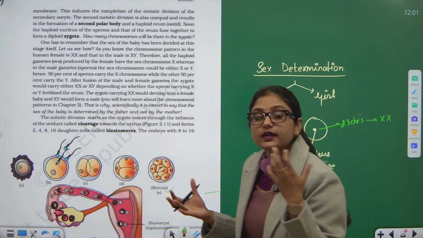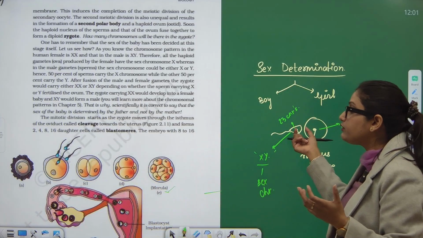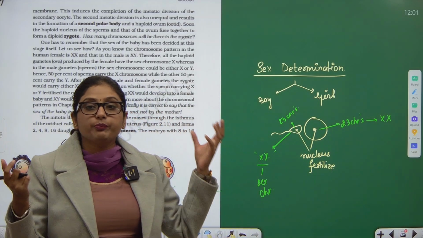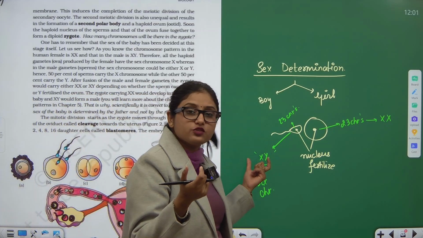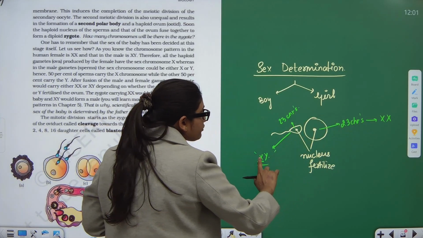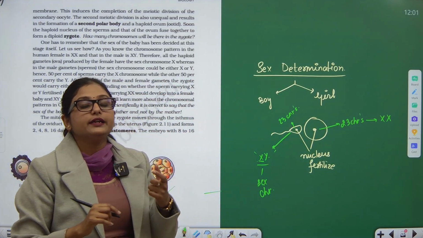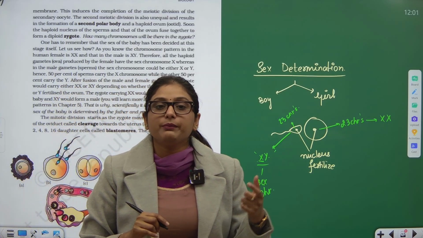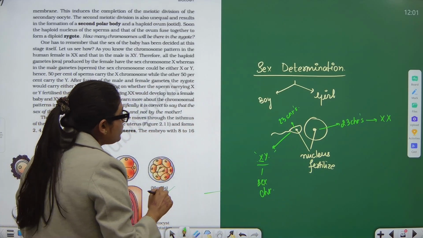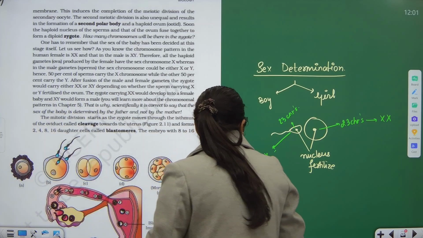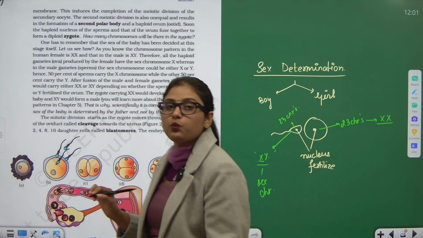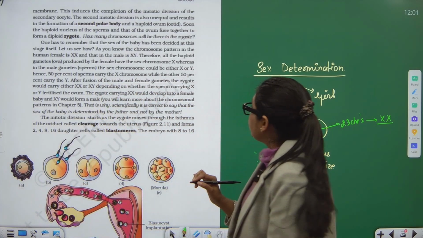So it is clearly understood that it is the nucleus of the sperm, the genetic contribution of that sperm, whether X will go or whether Y will go, that will determine whether the child will be a girl or a boy. Okay, so that is how we reach the conclusion: we have XX for the girl, XY for the boy. Now let's read.